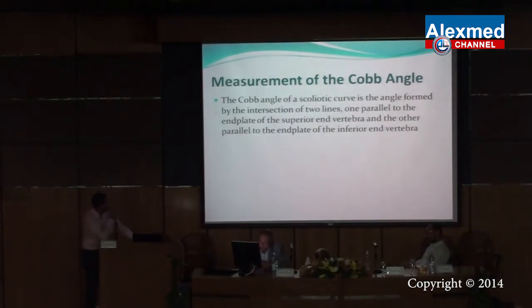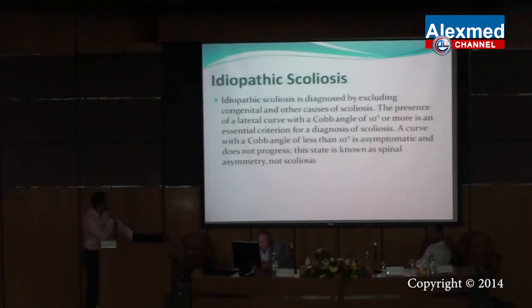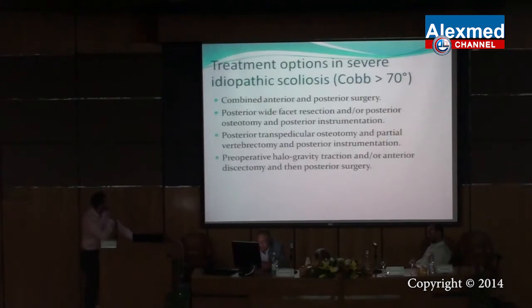To measure the Cobb angle, we need to know the superior end plate vertebra and the inferior end plate vertebra. The intersection of the lines along these two end plates makes the Cobb angle. Idiopathic scoliosis is to be diagnosed after exclusion of any other cause. If we measure the Cobb angle and see that it is more than 70 degrees, we now face a severe degree of idiopathic scoliosis.